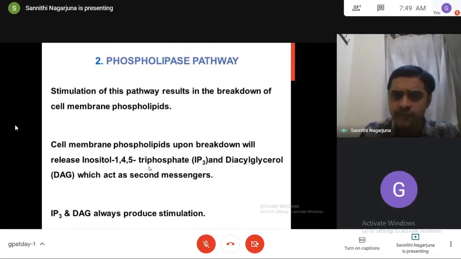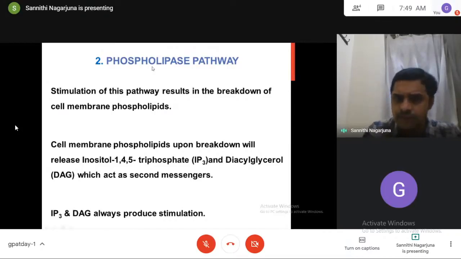This is another pathway. If the GTP alpha interacts with this pathway, if this pathway interacts and stimulates this phospholipase pathway, what happens is the stimulation of this pathway results in the breakdown of phospholipids, meaning cell membrane phospholipids. So these cell membrane phospholipids upon breakdown will give the two substances called IP3 and DAG, which are inositol 1,4,5 triphosphate and diacylglycerol. And these two will act as second messengers.